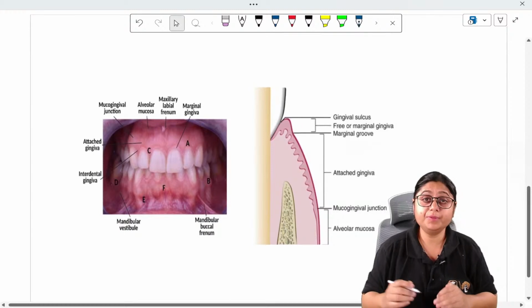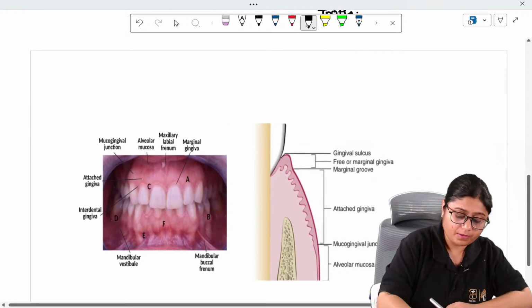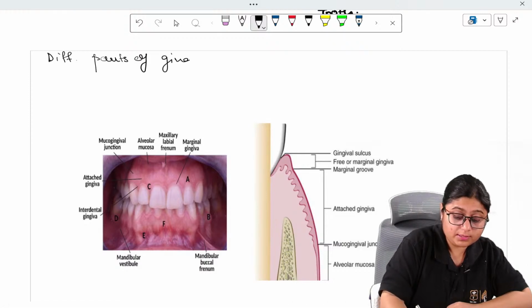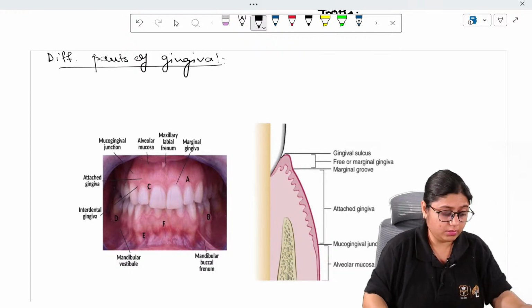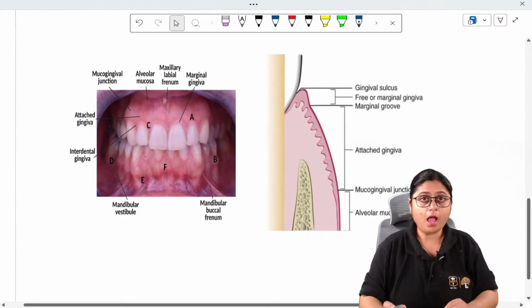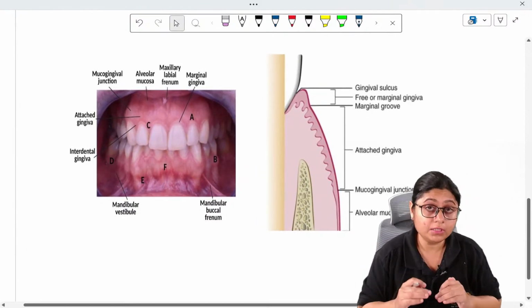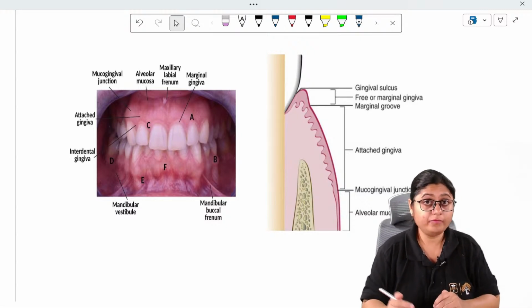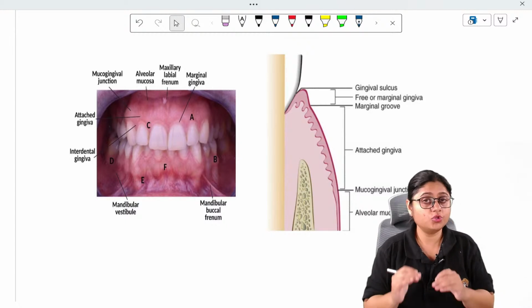Now, let us see the different parts of gingiva, and this is very, very important. You might feel that all these things you already know, guys, but no. I have seen students asking me doubts, and from anatomy itself, these are the basic things which you need to understand.